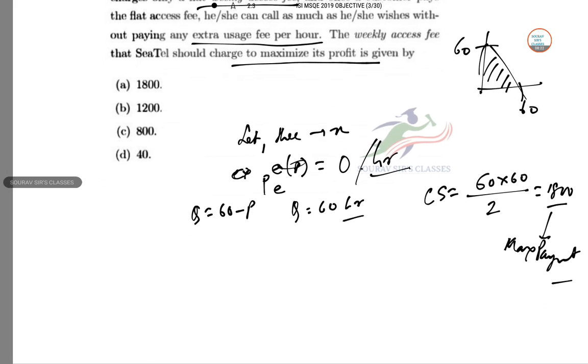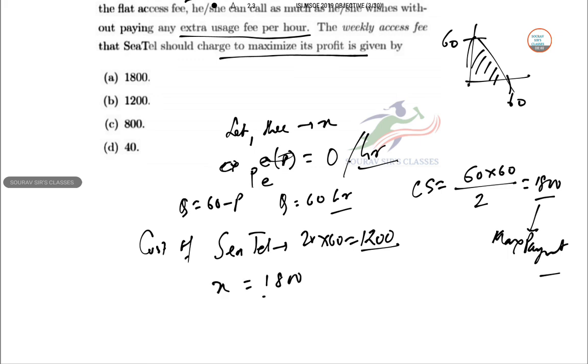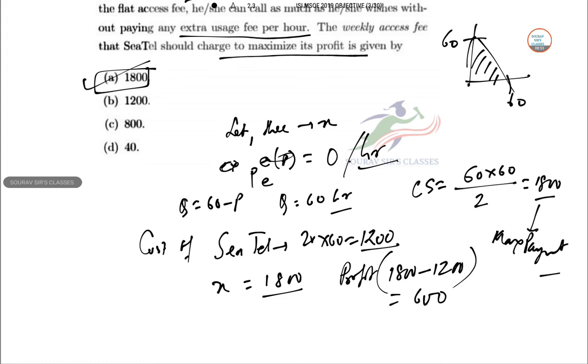Okay. So the cost for Cetel of offering these services will be 20 into 60, which is 1200. So Cetel can charge a fee of X equal to 1800 and make a profit equal to 1800 minus 1200, so 600. Anyway, we have only been asked this part, so that is the answer.